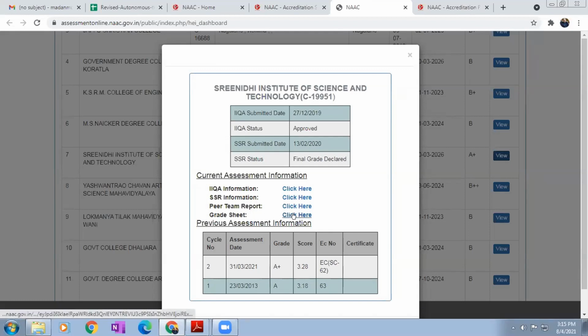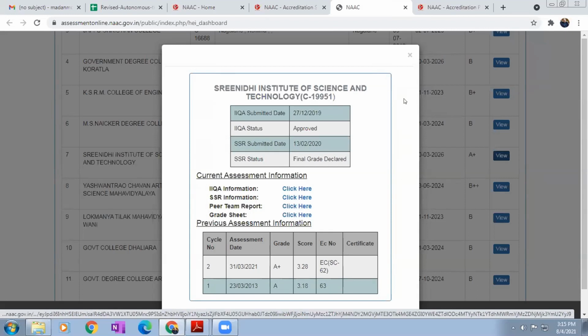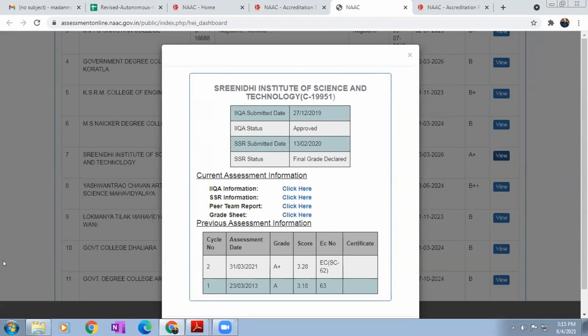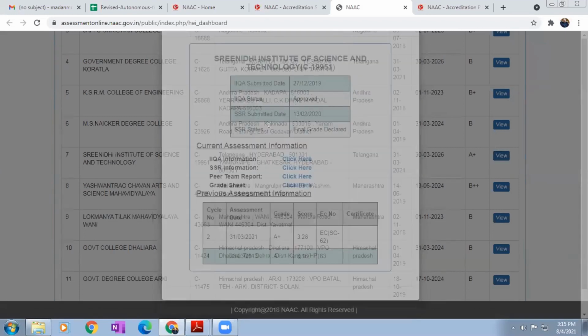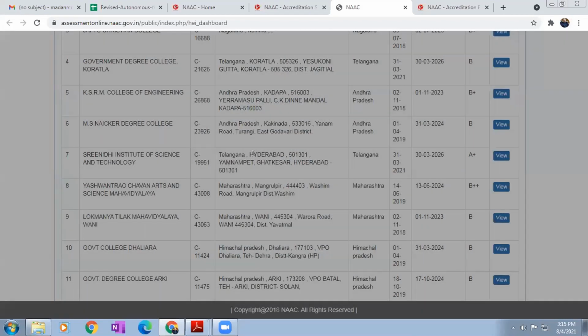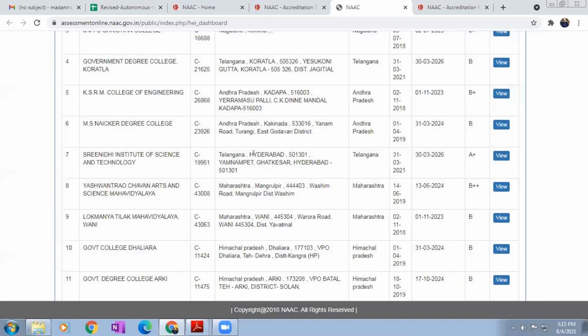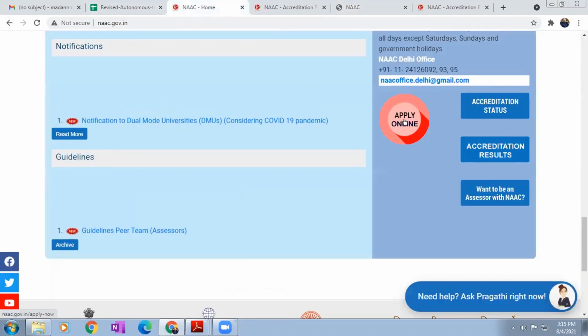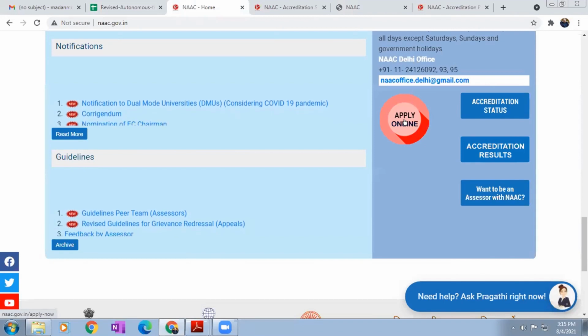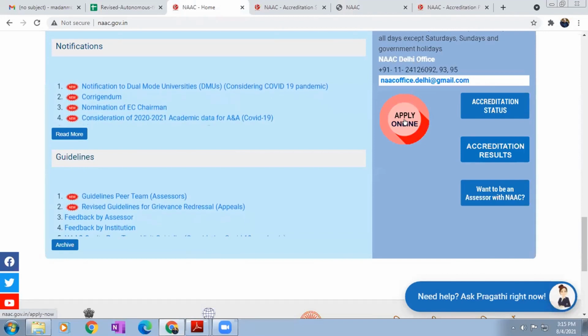Then you can click on grade sheet, where criteria-wise scores they secured and the total grade are also displayed. So publicly you can access this information and keep it as a reference. Any queries you have while preparing, you can go through whichever manual you selected and see the sample data. That means it is already evaluated and awarded, so the data may be considered valid. That is one factor. Another factor is, suppose we don't want to depend on other colleges and want to do it with our own.